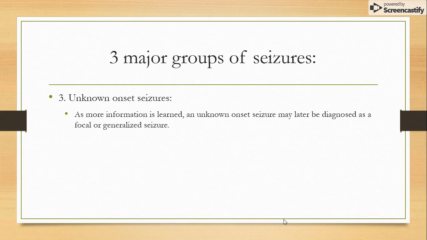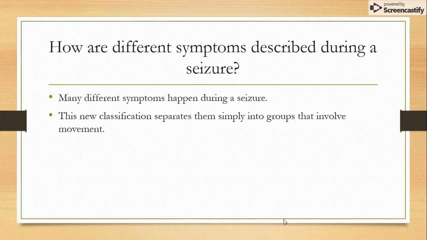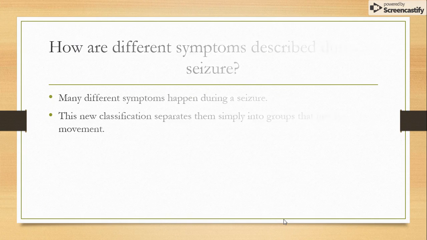In an unknown onset seizure, more information may need to be gathered before a diagnosis becomes a focal or generalized seizure. How are different symptoms described during a seizure? Many different symptoms happen during a seizure, and the new classification of the 3 groups separates them simply into groups that involve movement.